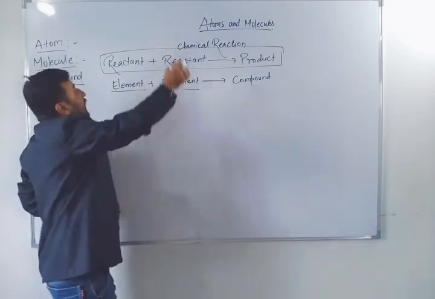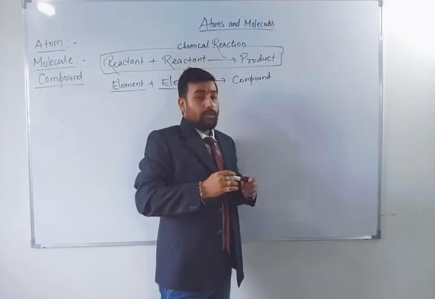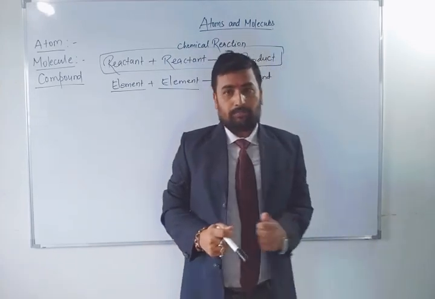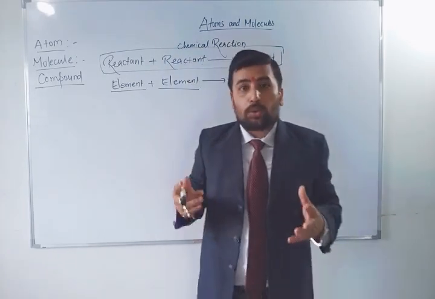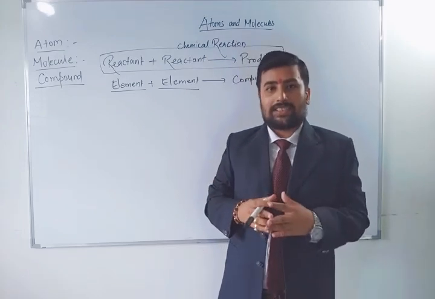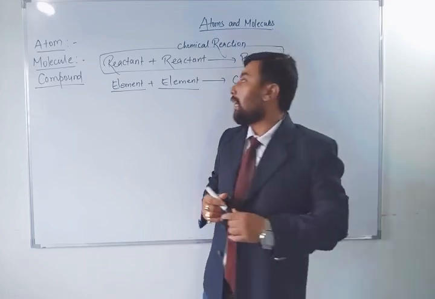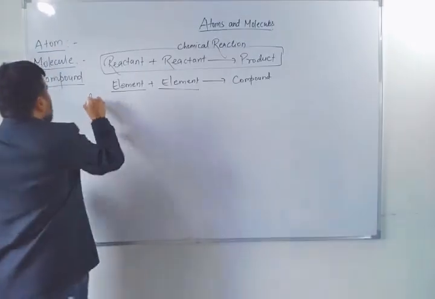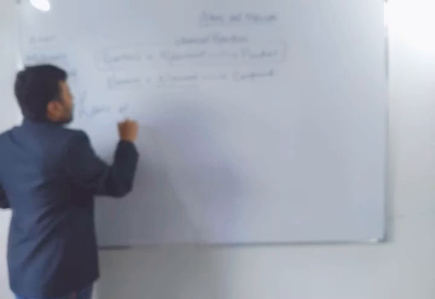Now, each and every reaction follows some laws. Means they obey some rules, and that has been divided into the laws of chemical combination.